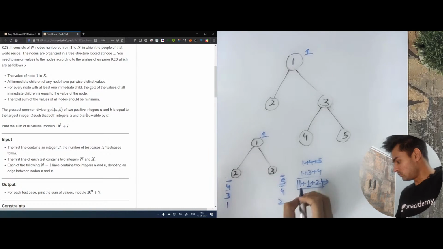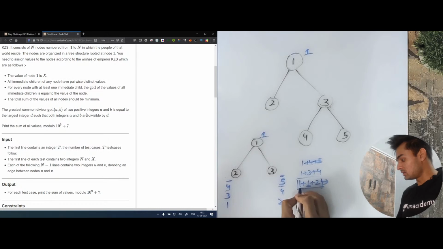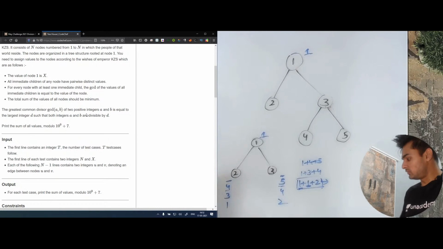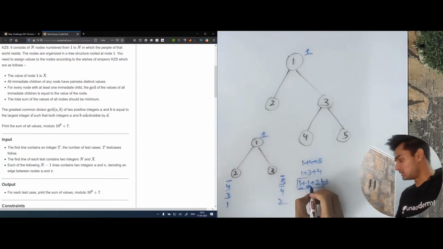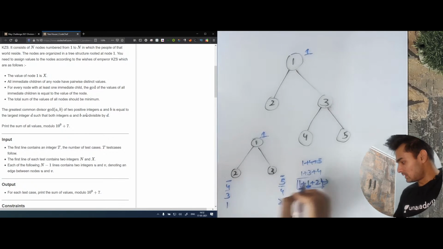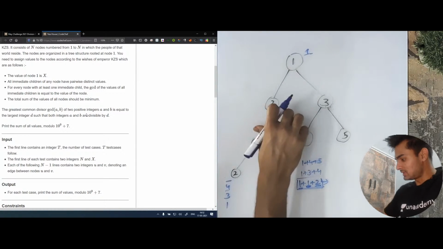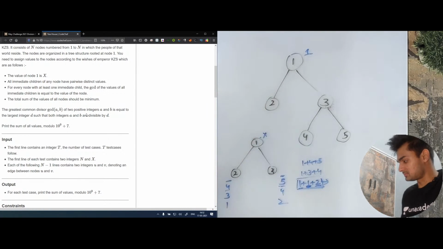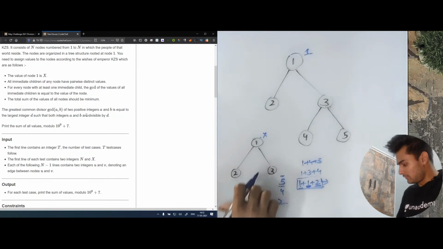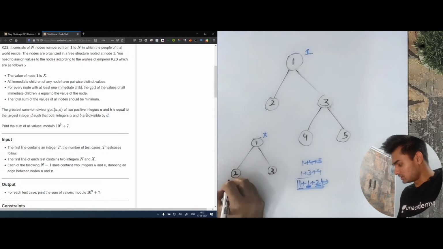We took 1 because all the values have to be at least 1, because we have to find the GCD, and this is equal to the value at the node. So we know that we cannot take anything smaller than this. And we took 2 next because this gives the minimum. Let's say that this was some x value now. What should we do? We know that this node will also take x.